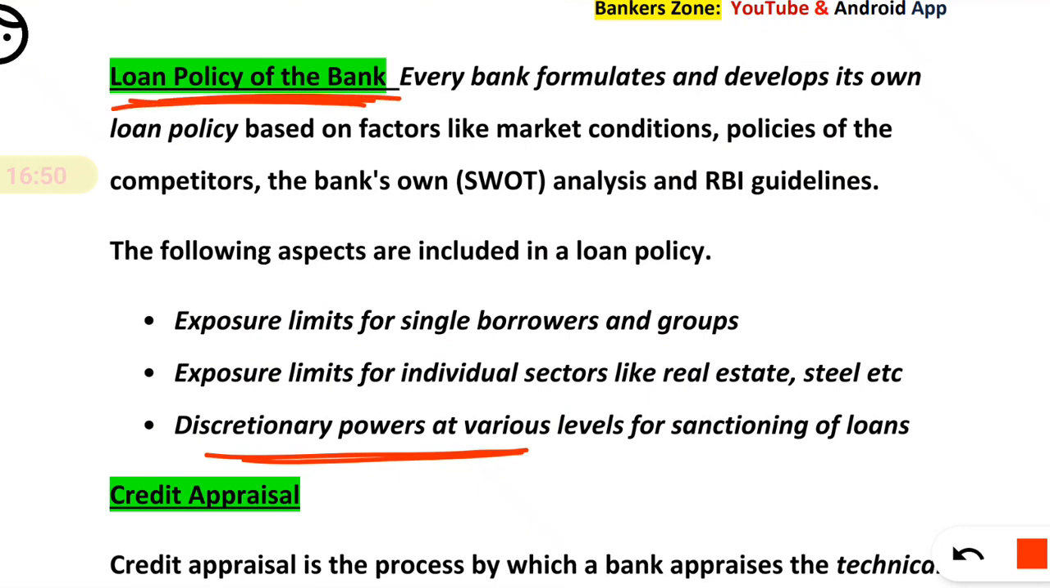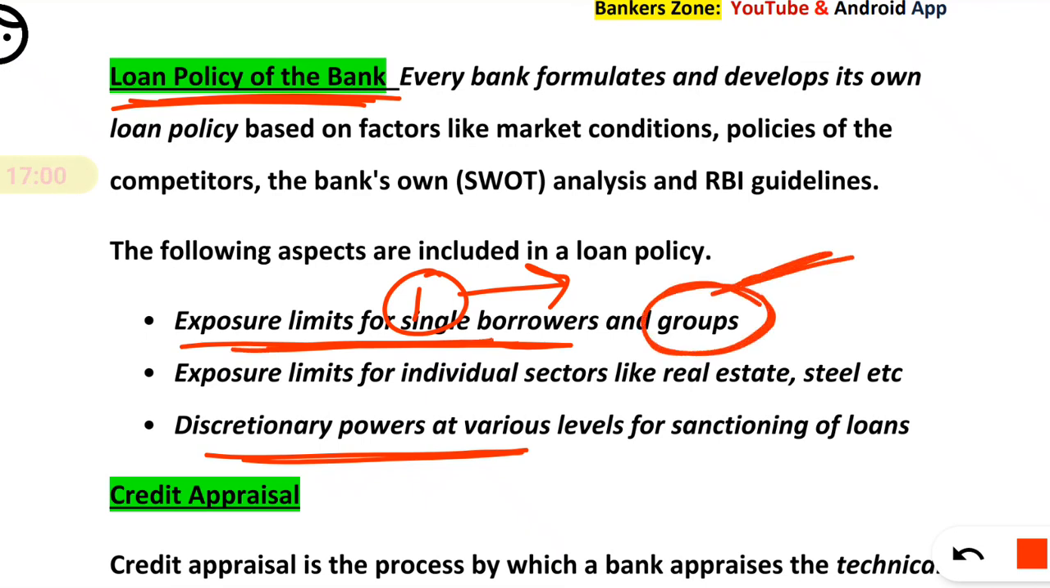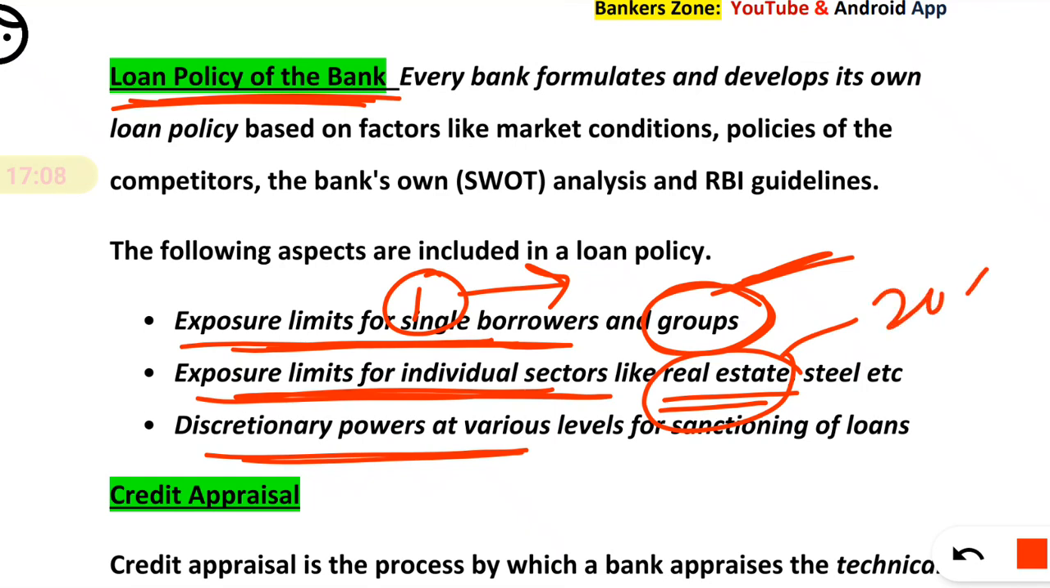Single exposure to a single borrower means for only one borrower, one person, how much money you can lend. Exposure to a group of people means how much you can lend to a group or a company. Exposure for an individual sector, like real estate: you can define that I have to give loans of, say, 20% of our capital. This can be explained in the loan policy of the bank.